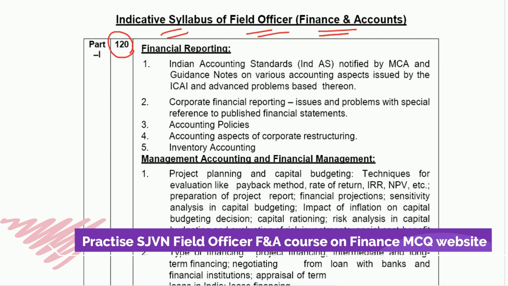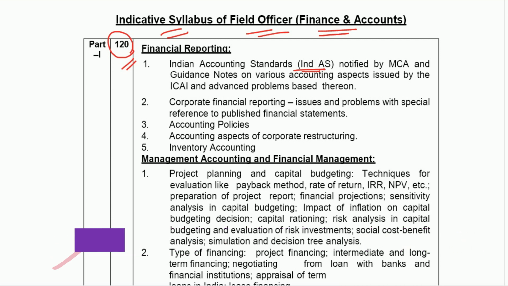In that, the first subject is financial reporting. Under that, they are asking Ind AS, its applicability and all those things, and they are also asking advanced problems based on Ind AS. So I doubt that they will ask any practical questions to solve on Ind AS. So here they want you to know conceptual knowledge of Ind AS, which are the various Ind AS, and just the glimpse or the gist of each Ind AS. So mostly you have to prepare all the important Ind AS for this syllabus.